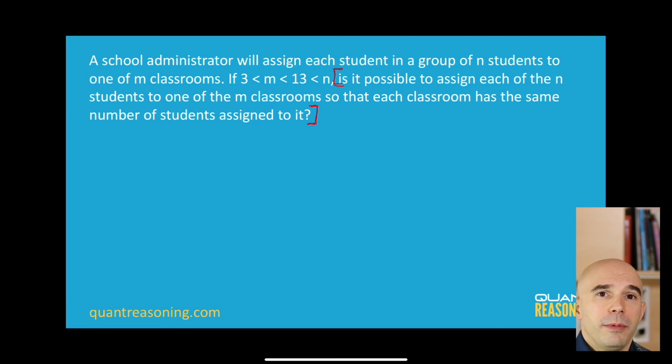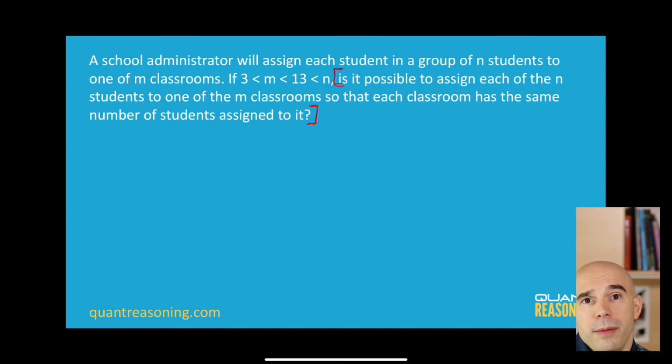And I think it's a good idea, before we even go to the statements, to wonder, is it possible that n would be divisible by m? Like, are there numbers from 14 upwards that are divisible by some of the possibilities for m? For example, if m is 5, can you think of a value of n that's divisible by 5? Yeah, 15, 20, 25, really any multiple of 5 above 13 would work. What about the other way around? Can you think of a situation where n is not divisible by m?